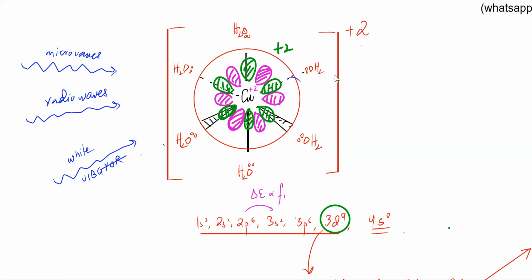Yes, sir. अच्छा, so if the water molecules come over here and they stick to the copper ion, तो उसके जो lone pairs हैं, they're very close to this green one, right? Yes. तो इसका मतलब it's going to be harder to keep electrons in this green one over here. Same goes for this water molecule. If this water molecule approaches and its lone pairs are over here, then they're very close to this green orbital over here. So that means it would be harder to keep electrons in the green one, right? Clear? क्यों? I mean, नहीं, why would it be harder? Repulsion होगी ना, क्योंकि ये water molecule इधर आके stick कर रहा है, attach हो रहा है.